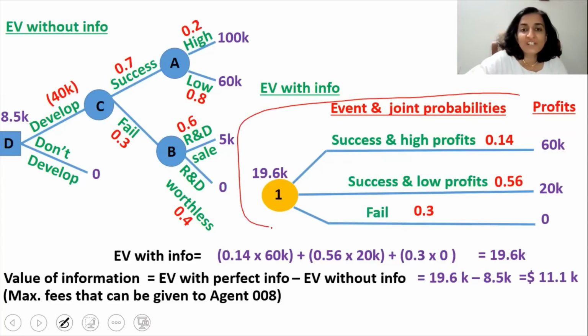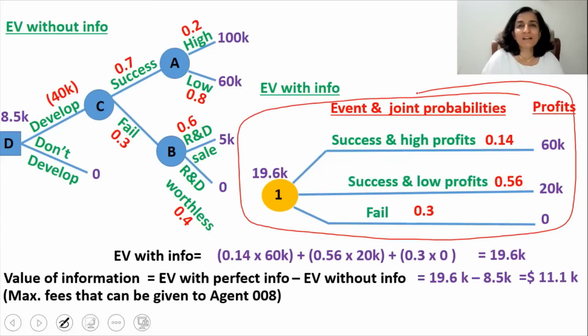Now, the decision tree that I have drawn here is only a dummy decision tree. That was drawn just for giving you clarity about the topic. This is not actually a decision tree because a decision tree will always start with a square. That is a decision point. Here we have started with a chance point.